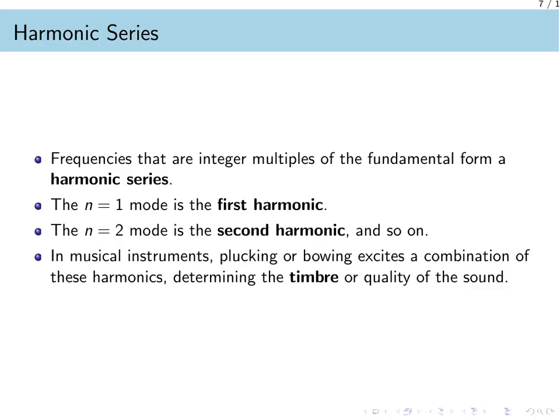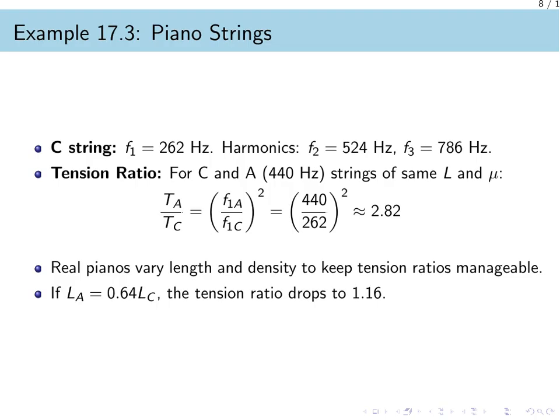When the frequencies of a system are integer multiples of the fundamental frequency, they form what we call a harmonic series. The first mode is the first harmonic, the second mode is the second harmonic, and this pattern continues for all positive integers of n. This is particularly important in music. When you pluck or bow a string, you are not just hearing one frequency, you are exciting a combination of these harmonics. The specific blend of these different frequencies is what determines the timbre, or the unique sound quality, of the instrument. Let us look at a piano as an example.